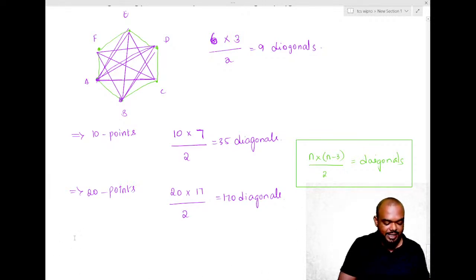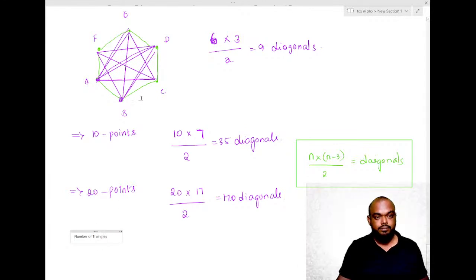How do we calculate the number of triangles? Copy that so that we can go further.